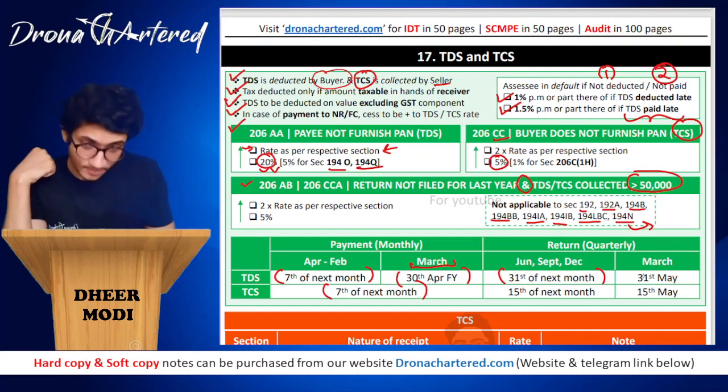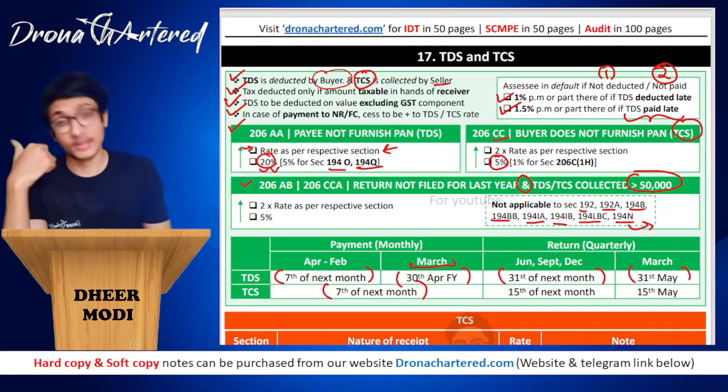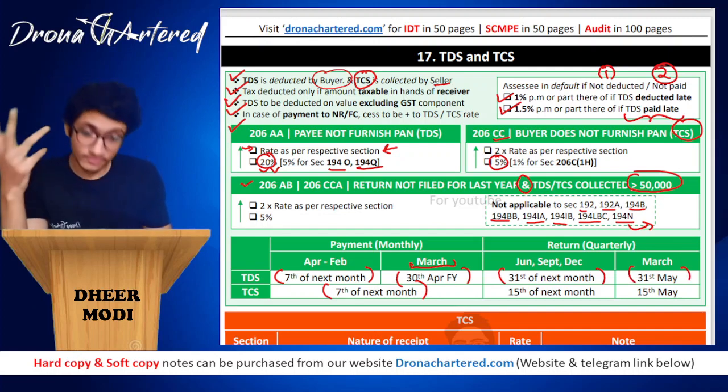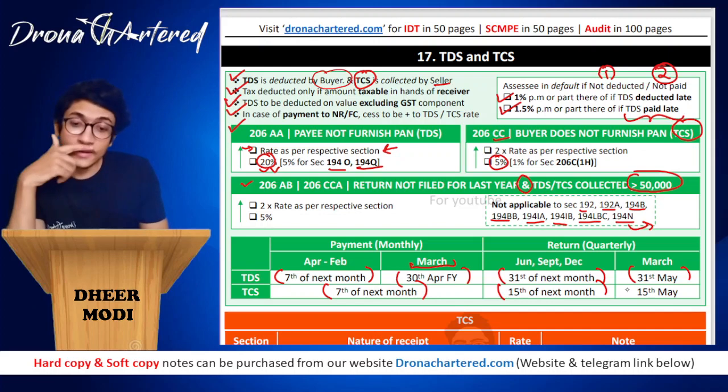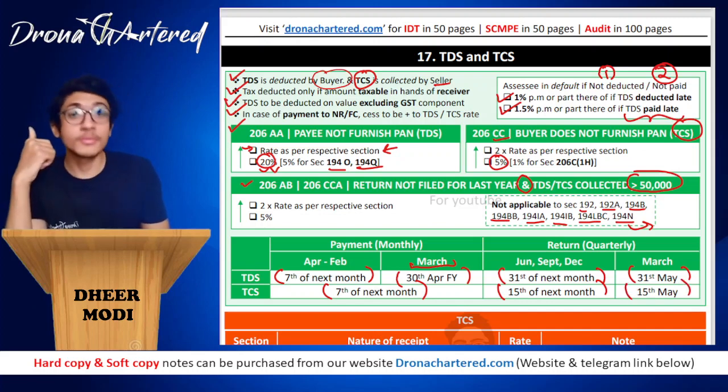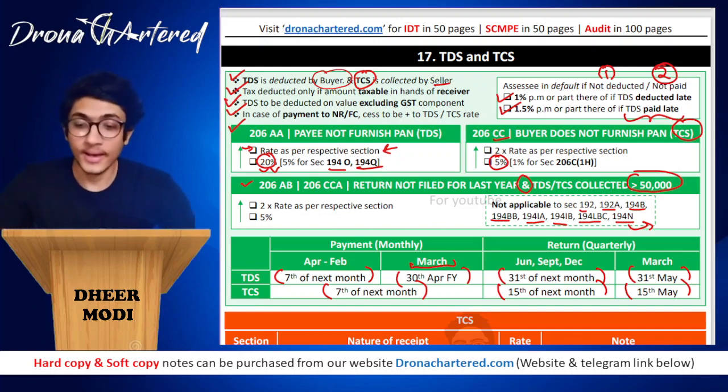But for the month of March, it is 31st of May. This is with regards to TDS. Now with regards to TCS, it is 15th of next month, and for March, instead of 15th April, this will be 15th May. Okay, so I hope these dates are clear. And yeah, we will be starting with TCS after this.